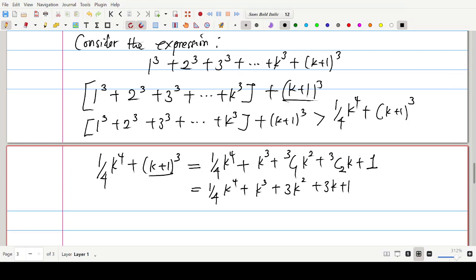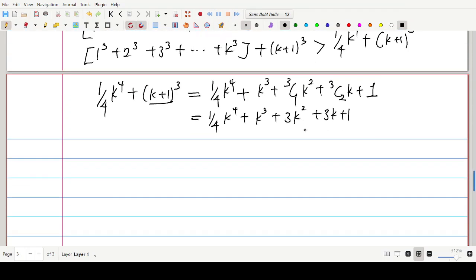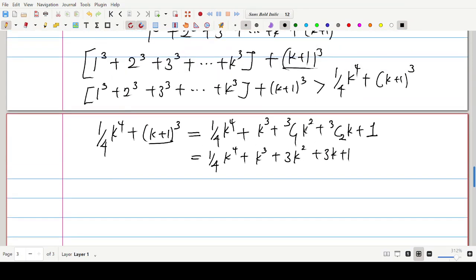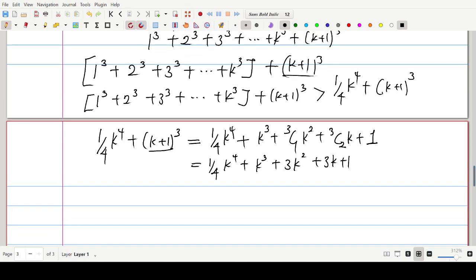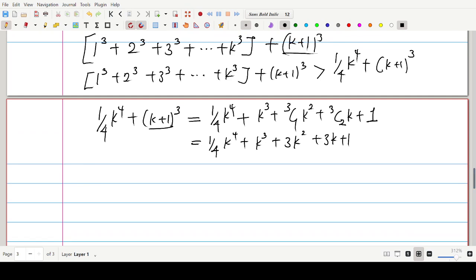Now, we want to compare this result over here with the expansion of this, I mean this 1 over 4 (k plus 1) to the power 4. Let's do a comparison and see which is greater. On expanding this, as usual, we know we did the expansion of this in passing. On expanding this, we have k to the power 4 plus, what do we have the other time? Let's just copy the result.